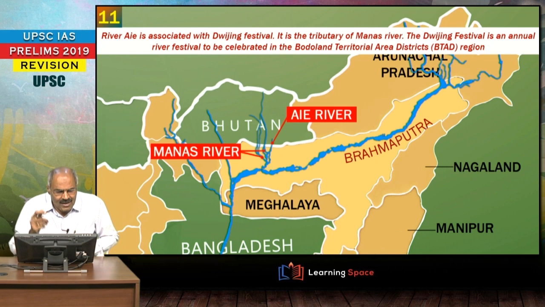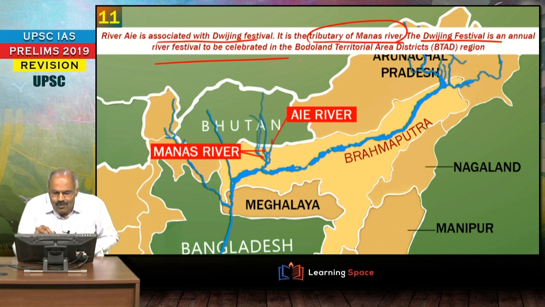And look at the next one. This is River Aie. This is associated with Dwijing Festival, and River Aie is the tributary of Manas river, don't forget. And this Dwijing festival is the annual river festival celebrated in the Bodoland territorial area districts region of Assam, don't forget. River Aie, which flows from Bhutan, this is the tributary of Manas, and Manas is in turn tributary of Brahmaputra, don't forget. And this is the festival, Dwijing festival, which is celebrated every year in Assam, right?